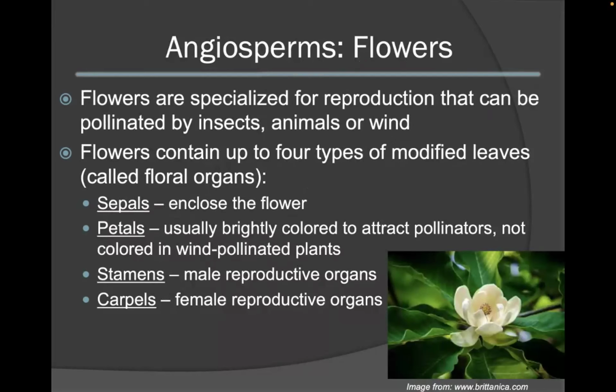Flowers are considered to be highly specialized structures for reproduction. They can be pollinated by many different things such as insects, animals, as well as wind. Flowers typically contain up to 4 different types of modified leaves called floral organs. These include the sepals, which enclose the flower, the petals, which can or cannot be brightly colored, usually dependent upon the pollination mode, the stamens, which represent the male reproductive organs, and the carpels, which represent the female reproductive organs.